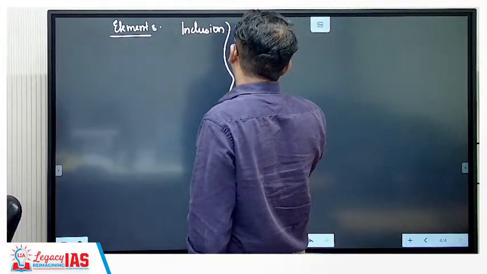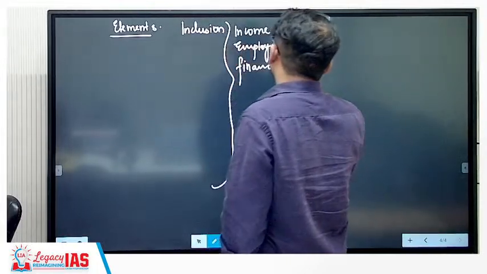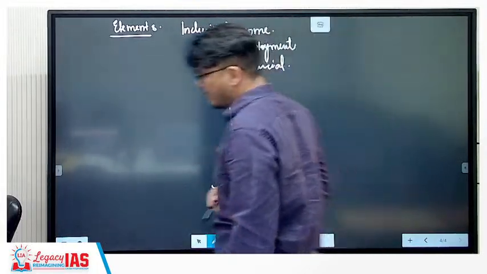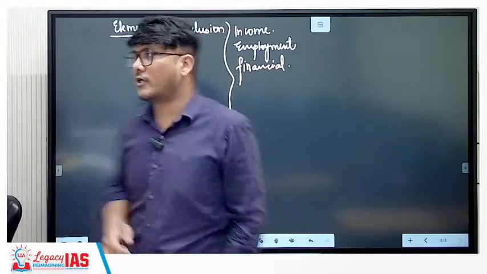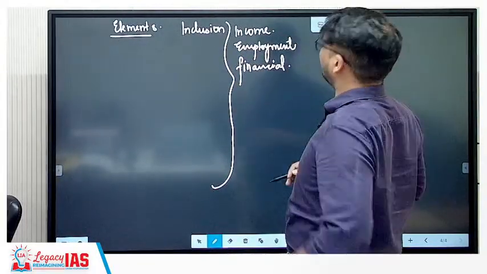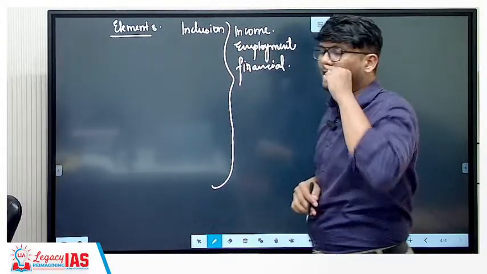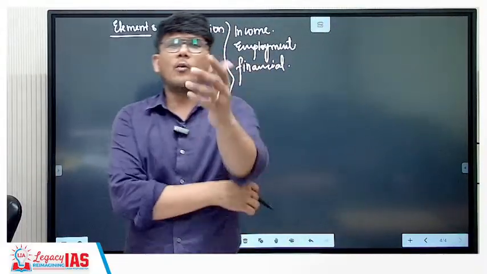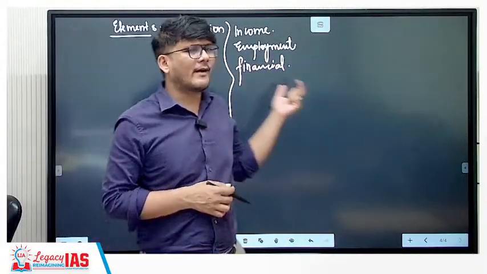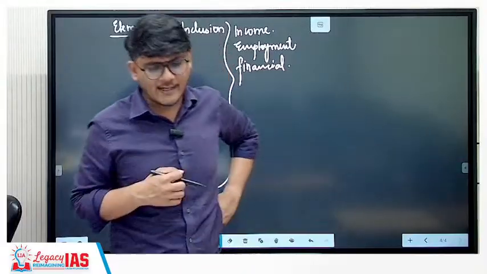Then comes financial inclusion. You should also be financially included. Now, what is financial inclusion? You might be having some income, some employment, but you might not be having a bank account. Now, if you don't have a bank account, you might not be financially included. Now, why is that the case?